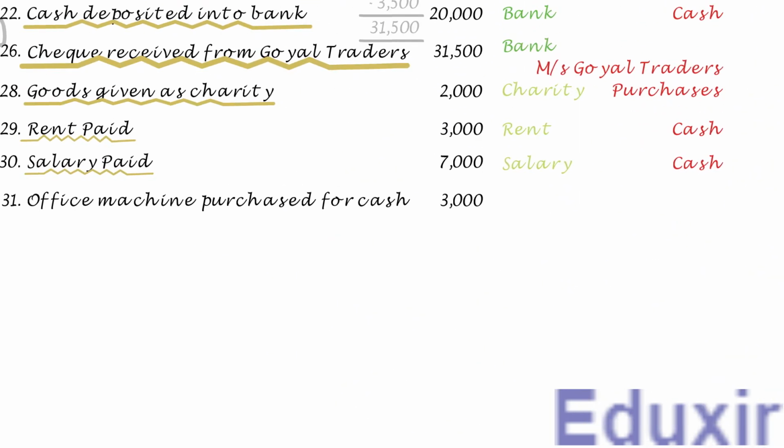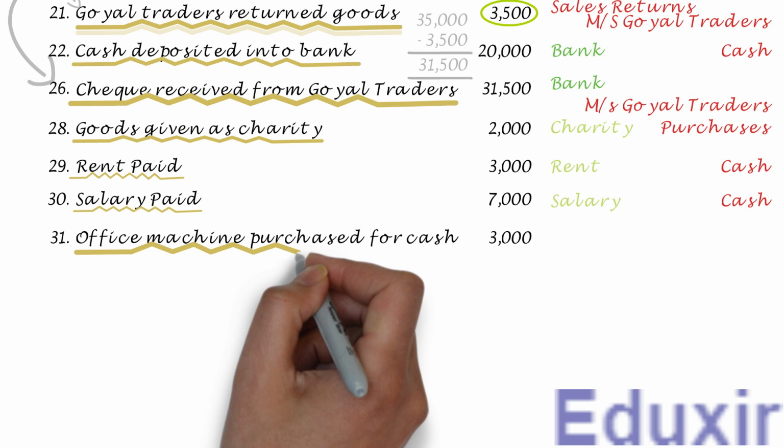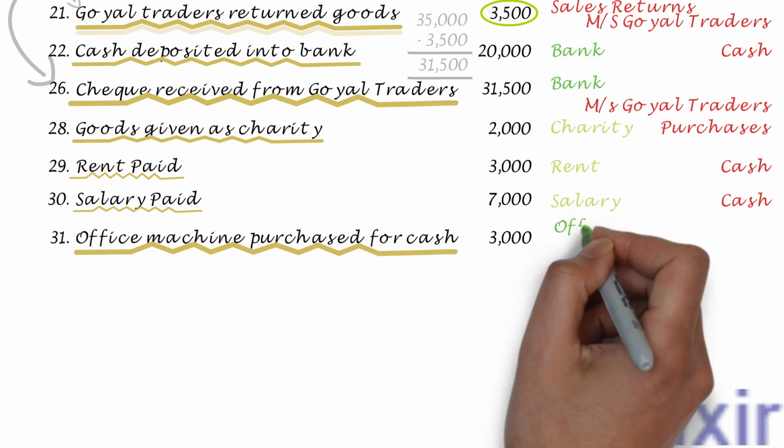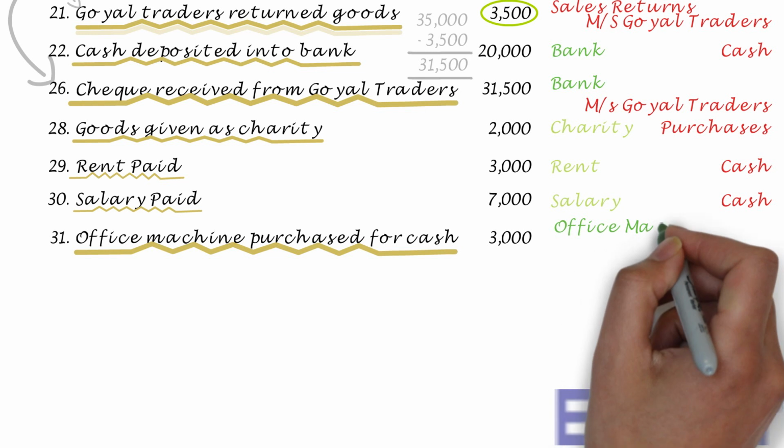In this transaction, the business has purchased office machinery worth 3,000 rupees. Office machinery is an asset. In this transaction, as the business is purchasing the office machinery, the asset is increasing. The rule to record an increase in the asset is to debit the corresponding asset account. In this case, the office machinery account should be debited.